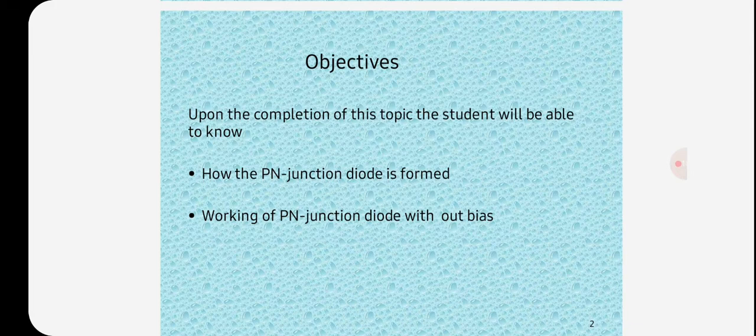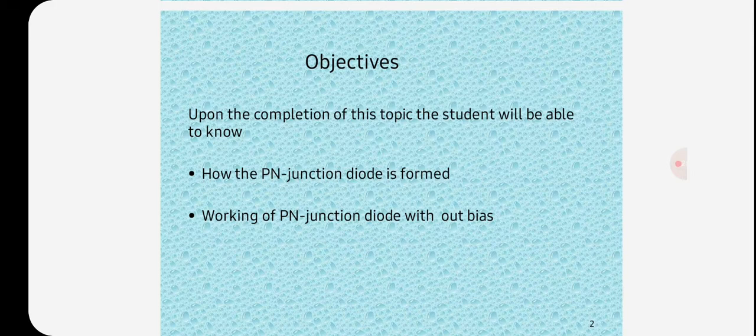In diodes and transistors, both holes and electrons play a part in the conduction process. In this chapter, we will study the introduction of semiconductors and the construction and working of diodes and transistors.